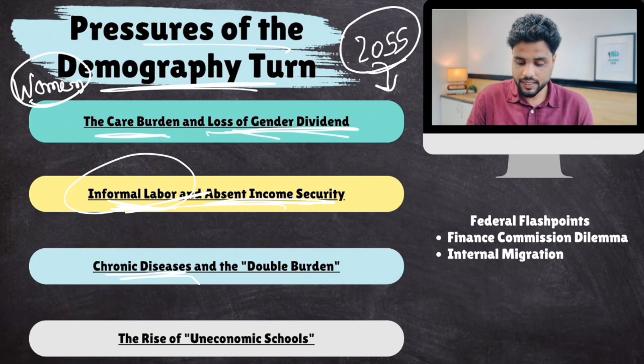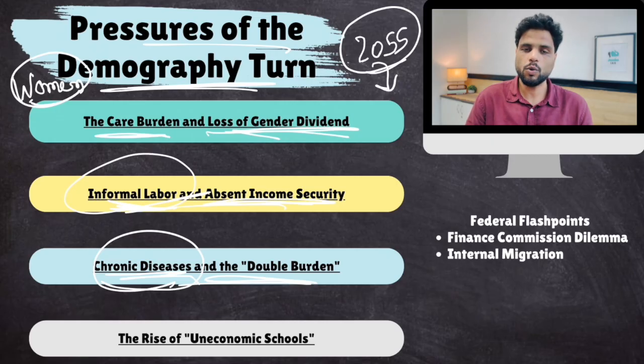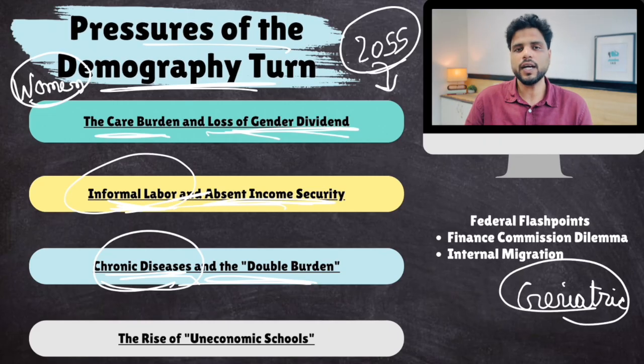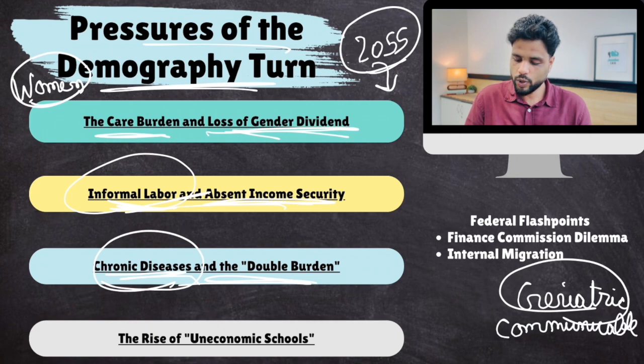Then chronic diseases and double burden. When people get old, they require more geriatric care. Already, India is a tropical country, so we suffer from a lot of communicable diseases, malaria, dengue. And once you get old, you suffer from non-communicable diseases like heart disease, kidney failure and all. So this double burden is going to rise.